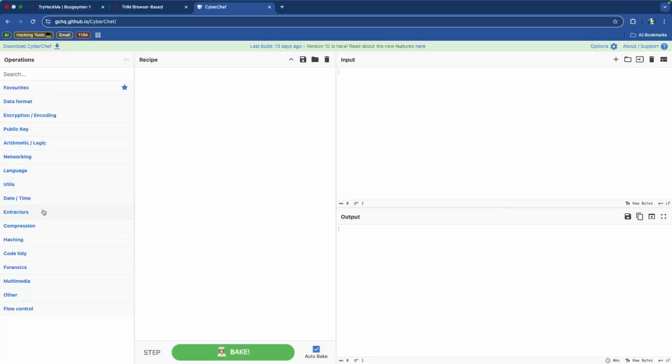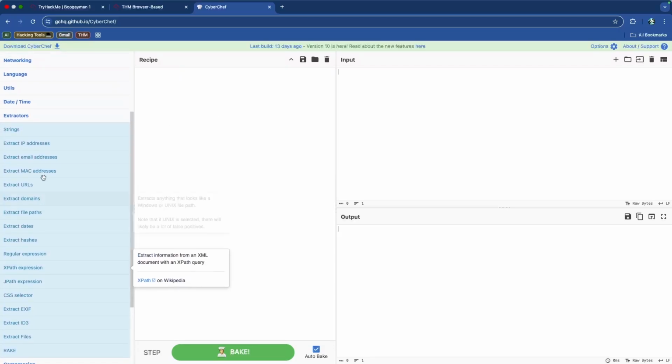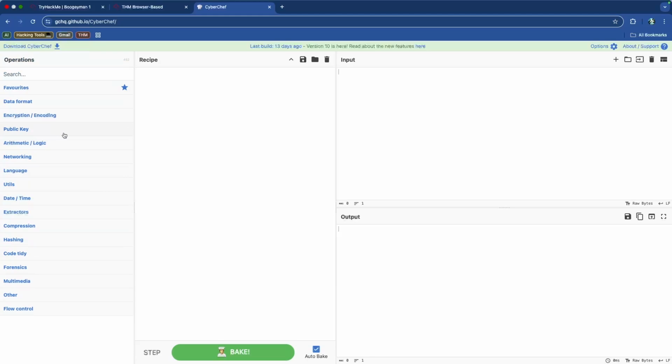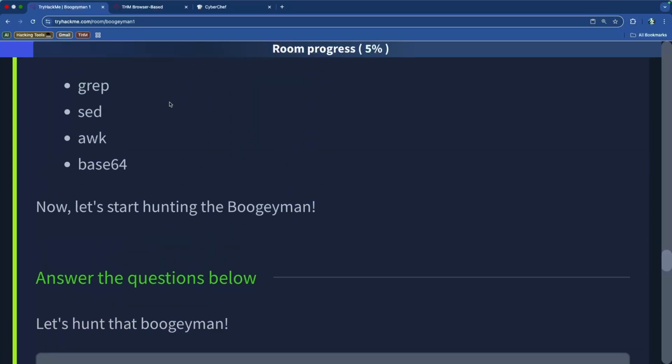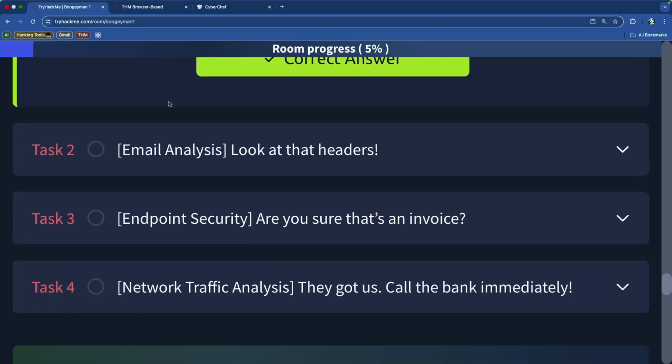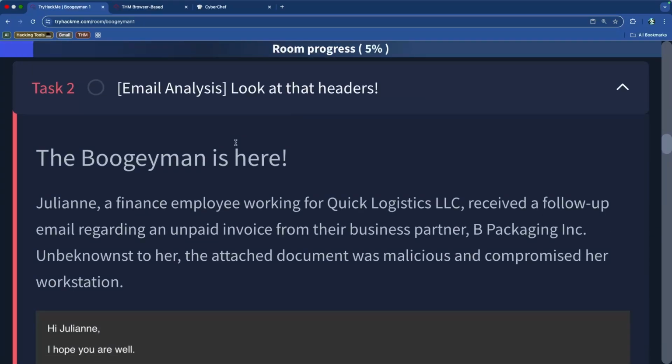You can extract data using any of the extractors. So if you have a really large file or a really large block of text that you want to extract data from, you can use the extractors. Excuse the dogs in the background. So again, really powerful tool, and I would highly recommend you check it out if you have not used it already. So that being said, we have covered all of our bases, and now we can jump into the headers portion.